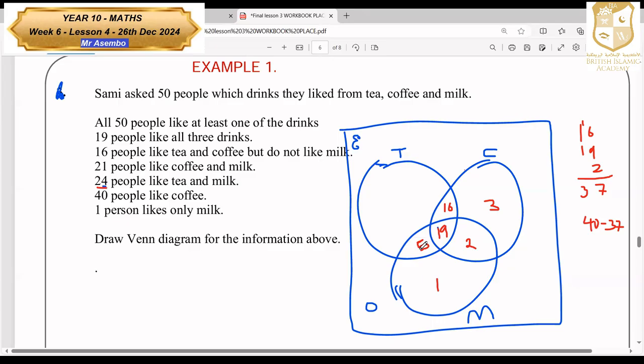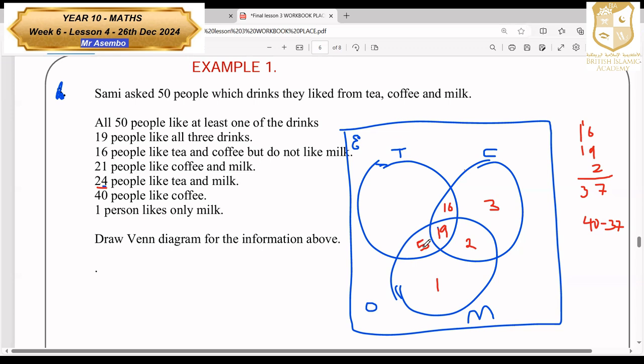Okay, 24 people like tea and milk. So tea and milk should give you 24. So 19 is among them, people who like milk and tea. So that 19, we take 24 minus 19, which gives us 5. This is the shared part there.